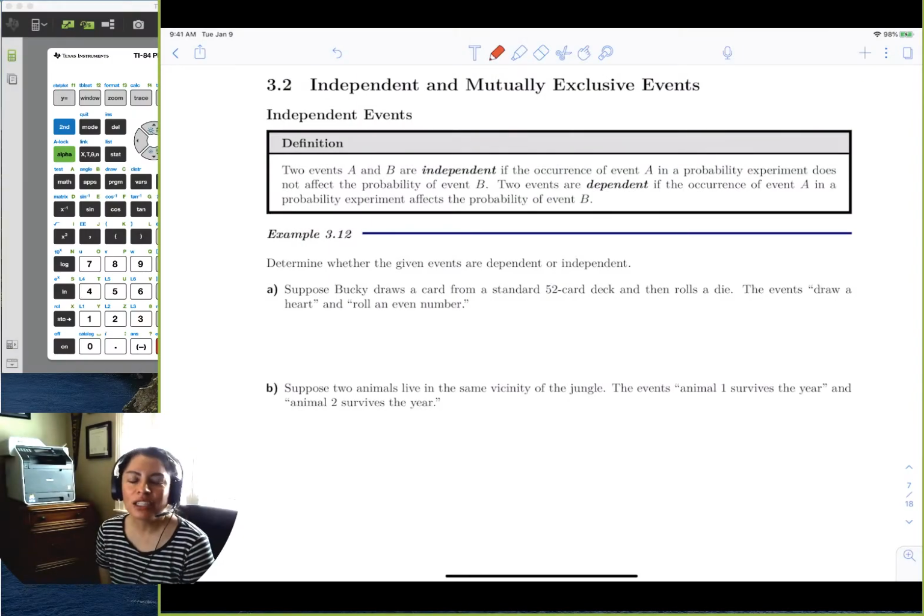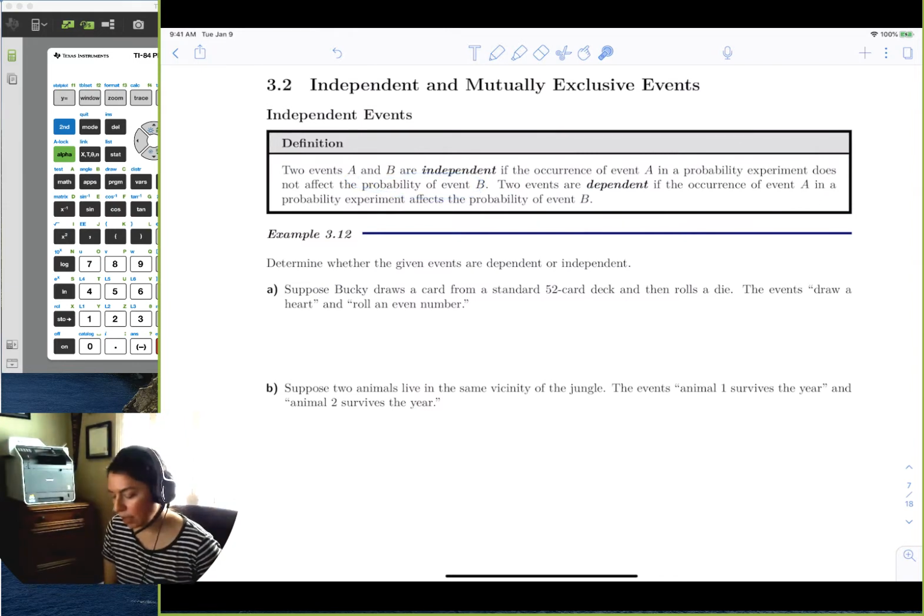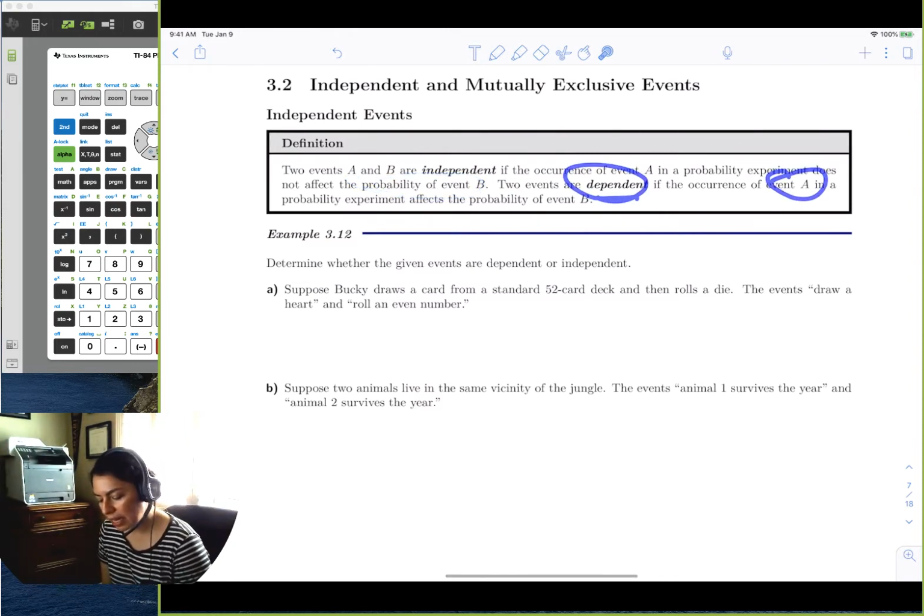Hi, in this section, we're just going to briefly talk about independent and mutually exclusive events in a little more depth, just with events, not really probability. If two events are independent, the occurrence of event A in a probability experiment does not affect the probability of event B. Two events are dependent if the occurrence of event A affects the following event.